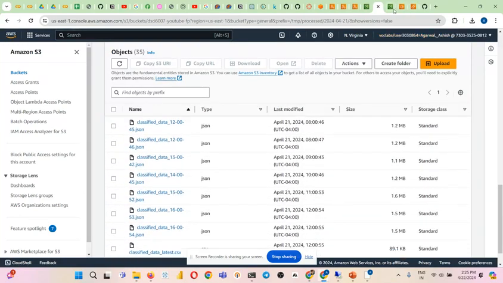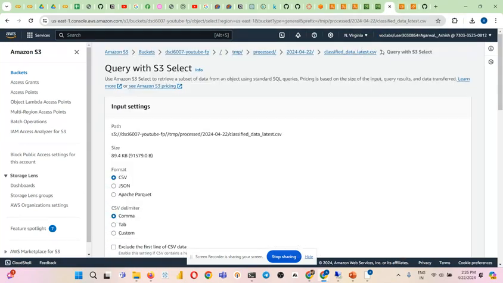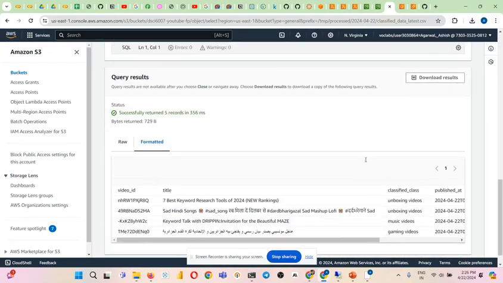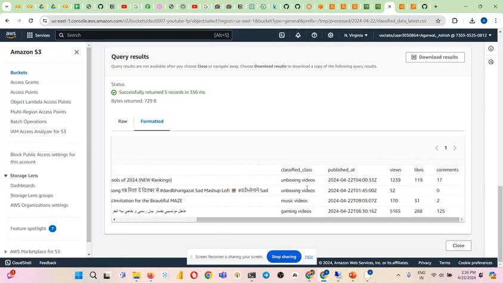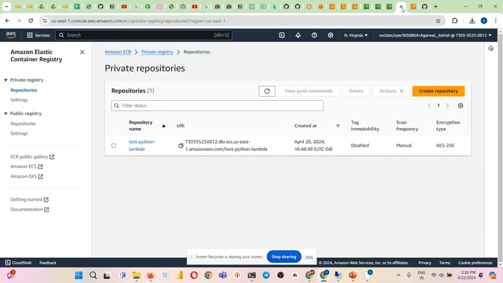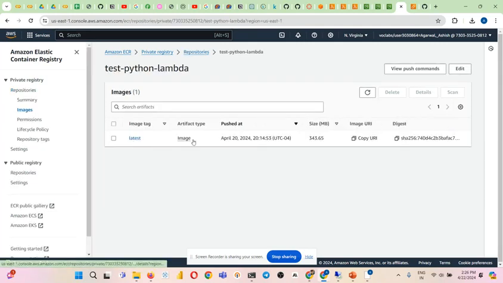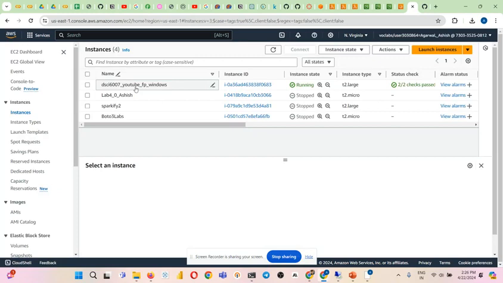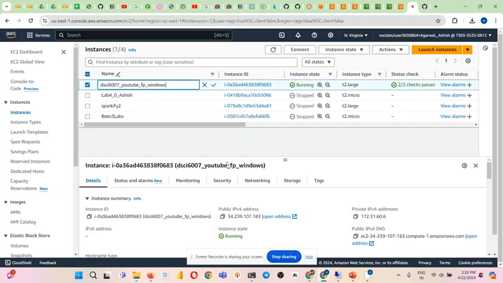At the end of the day, we create a CSV file and merge all the data, and you can see something like this: video id, title, classified class, published at, views, likes, comments, and so on. So this is our data. This is also the ECR Docker image that we have used. Inside here you can see the latest container that we are using, and this is our EC2 instance that is using our Windows machine and Power BI. So let's go to the Power BI.